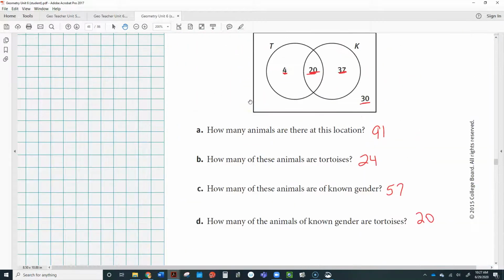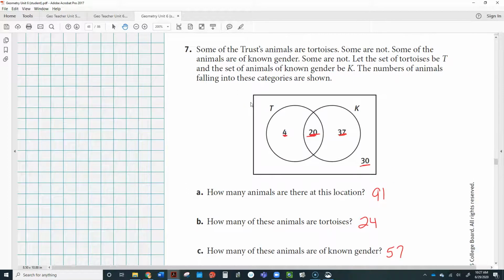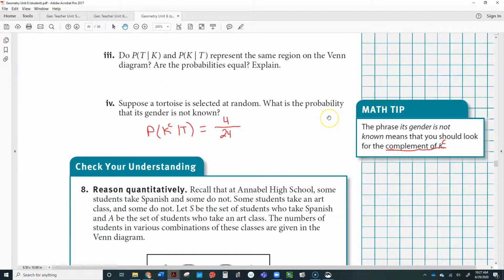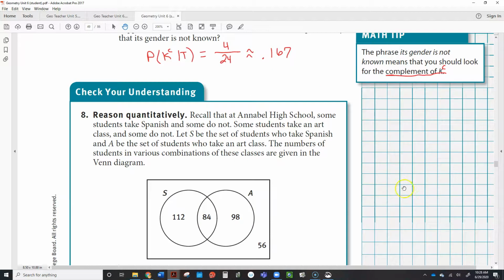So yeah, there's a total of 24 tortoises, and this right here is not in K. So this is not K. And 4 out of 24 is 1/6, I believe. And that reduces down to 0.167, rounded to 3 decimal places.